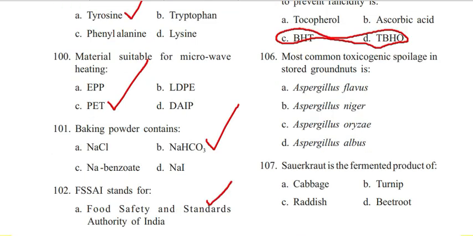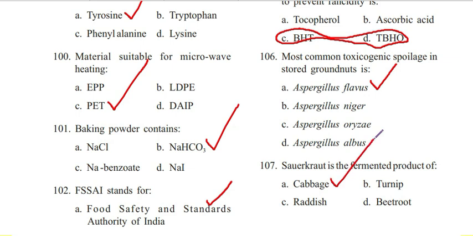Next question 106. Most common toxicogenic spoilage in stored groundnuts is Aspergillus flavus, Aspergillus niger, Aspergillus oryzae, Aspergillus albus. Answer is Aspergillus flavus. Next question 107. Sauerkraut is the fermented product of cabbage, turnip, radish, beetroot.